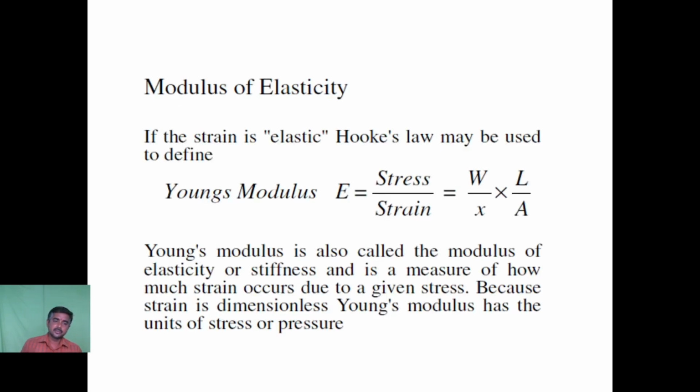Stress is directly proportional to strain, and in order to remove the proportionality sign, we use a constant called E, which is Young's modulus. So Young's modulus E equals stress divided by strain.